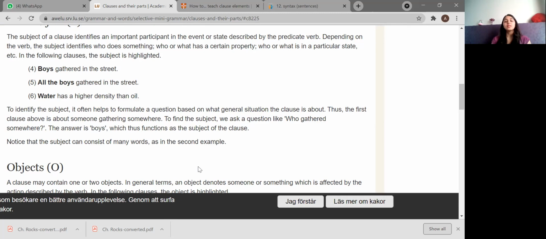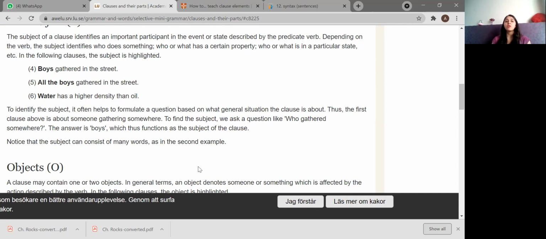All right. To identify the subject, it often helps to formulate a question based on what general situation the clause is about. So mostly when you want to identify a subject, the main thing that you can do is ask questions. Specifically, who and what are the questions that you need to ask in order to get your answer for the main subject.